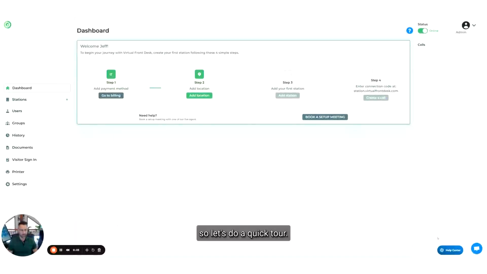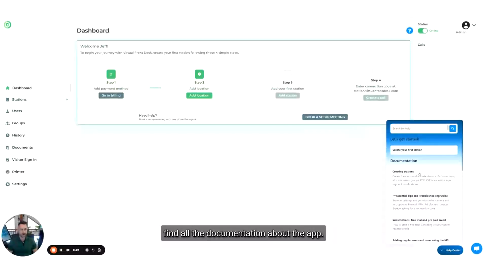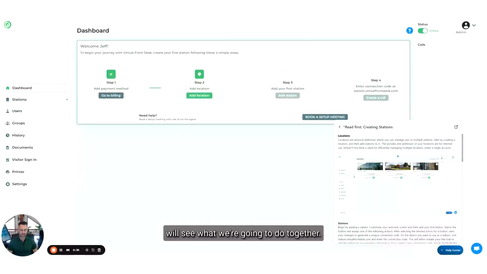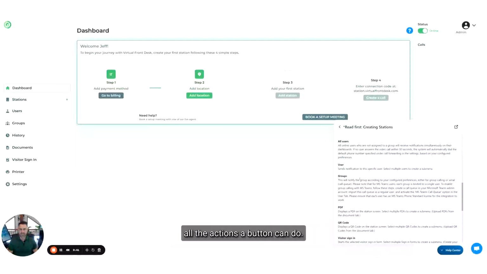So let's do a quick tour. At the bottom here, you have the Help Center. The Help Center is where you will find all the documentation about the app. I strongly recommend that you start with creating stations. If you click on this article here, you will see what we're going to do together, but you also have an explanation about all the actions a button can do. So this is a must read in the Help Center.